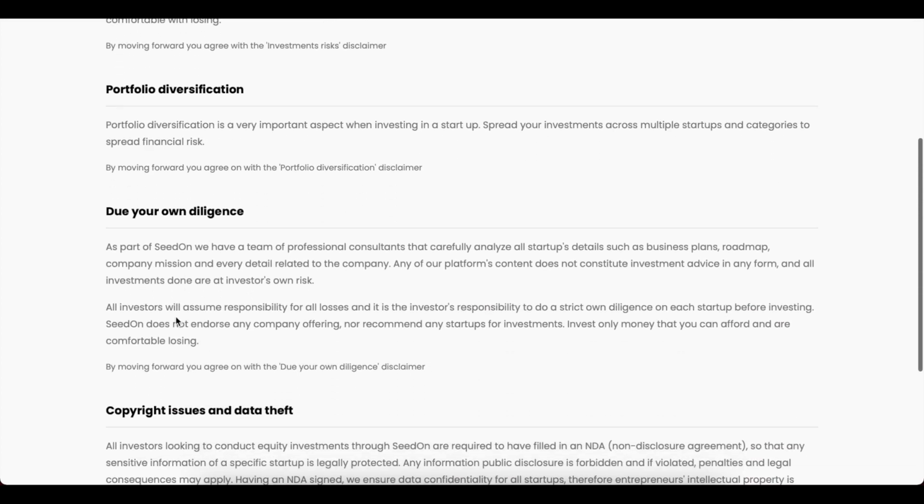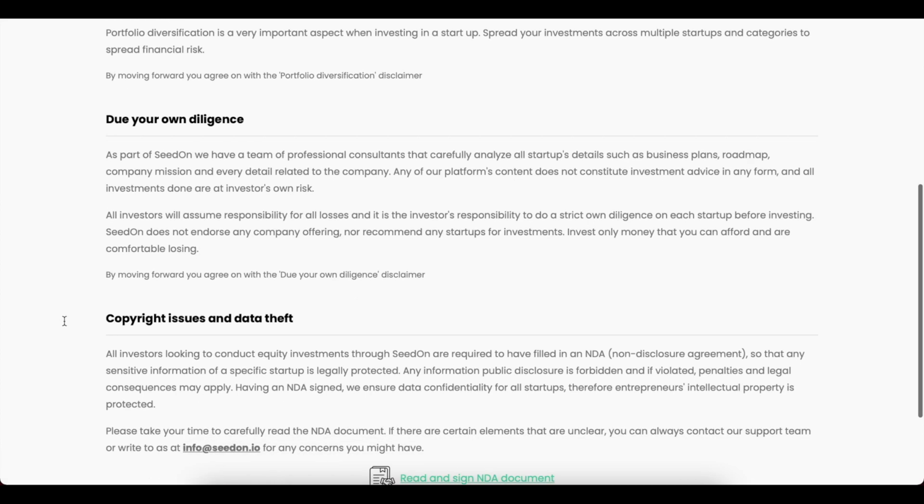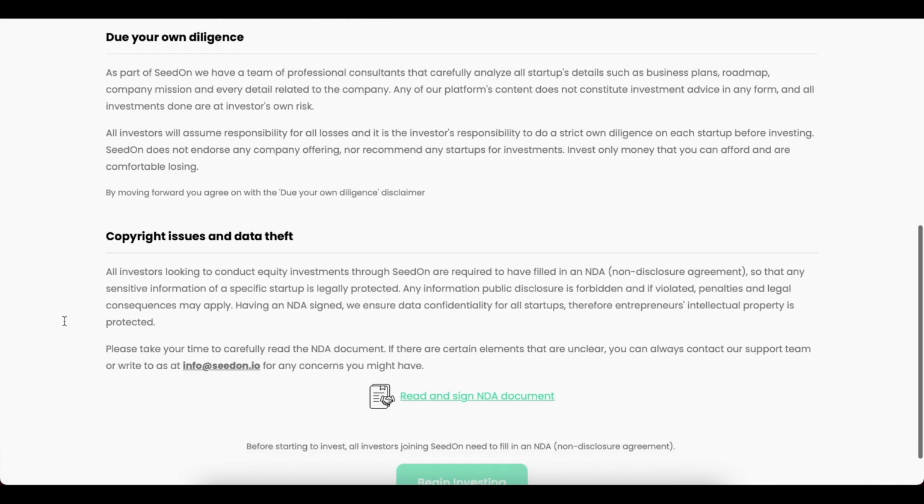Even though for our platform we're going to be filtering and conducting a screening process to make sure that all startups are legit, we also require investors to do their own diligence and try to understand what they actually want to achieve, because we cannot be held responsible for any investment that doesn't get them profit.